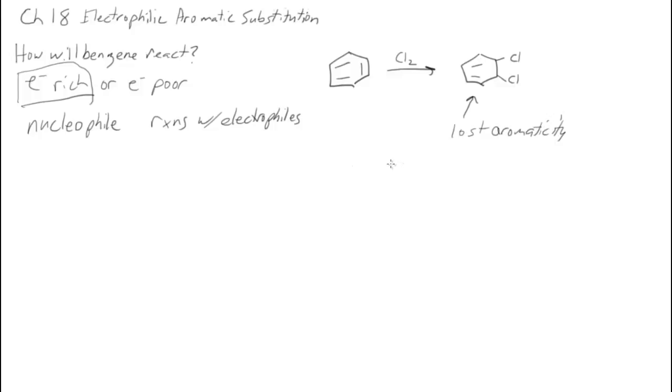And if you remember from the heats of hydrogenation, benzene is more stable than a cyclohexadiene. So there's no energetic reason for this reaction to happen because the starting material is more stable than the product. So this is not a good reaction. So now we have to look at other mechanisms and see what else could happen instead of that addition reaction.